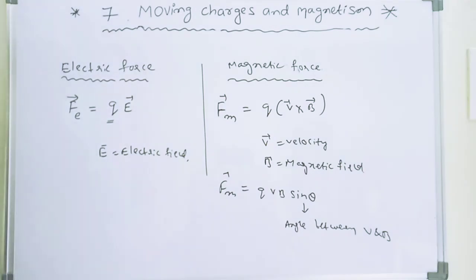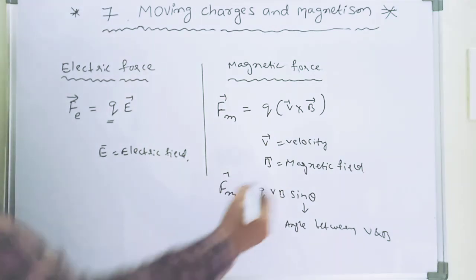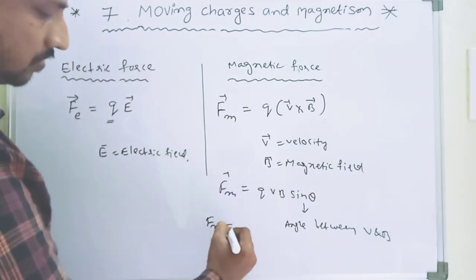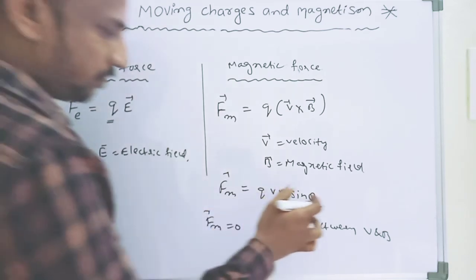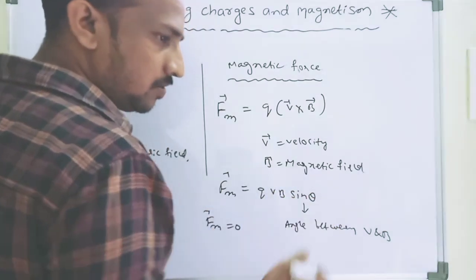When theta is 0, the magnetic force is 0, because sin 0 is 0.